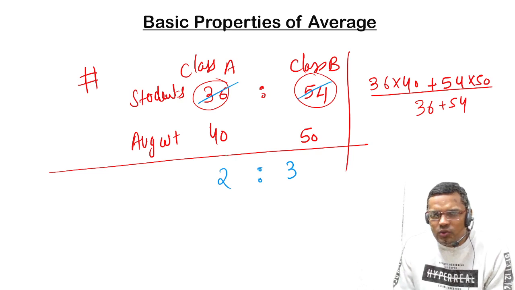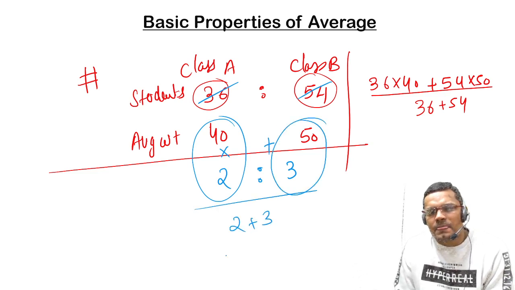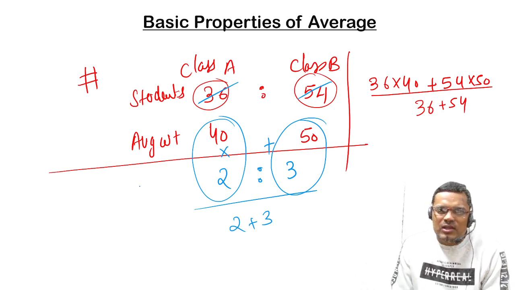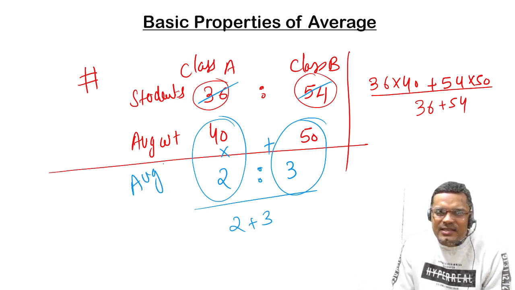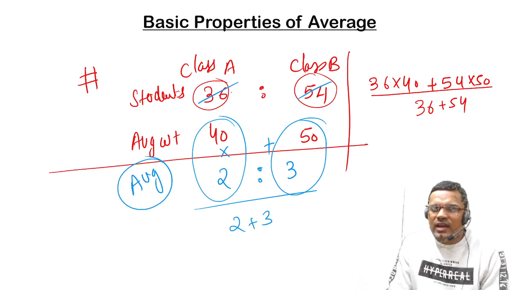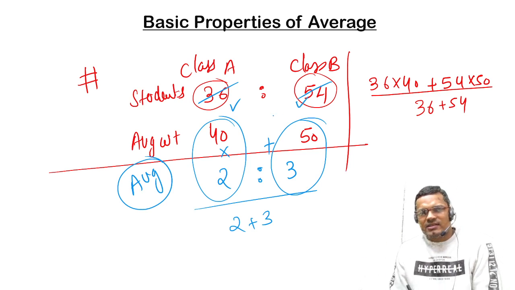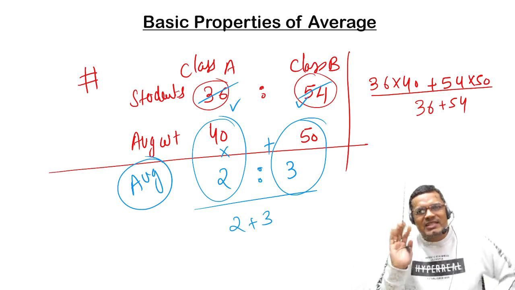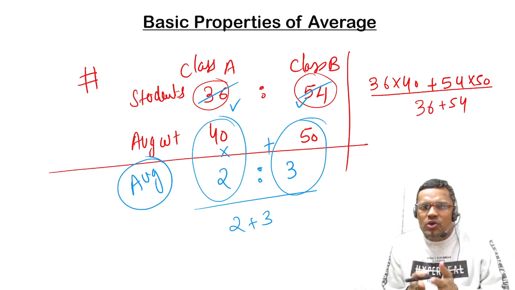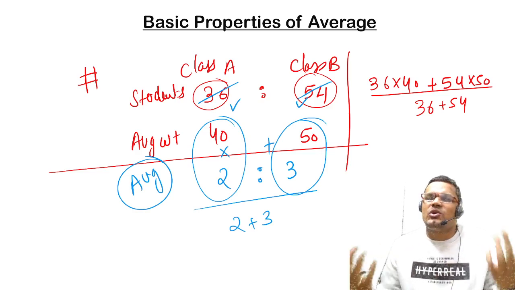How can we do it? If we are taking the ratio, then 40 into 2 plus 50 into 3, now divide by 2 plus 3, right? So this average is much easier to calculate. If the strength is given, we can take the ratio of the strength, then we can find out the average. So this is also one of the basic properties. With the help of ratio, we can find out the combined average of 2 classes or 3 classes.